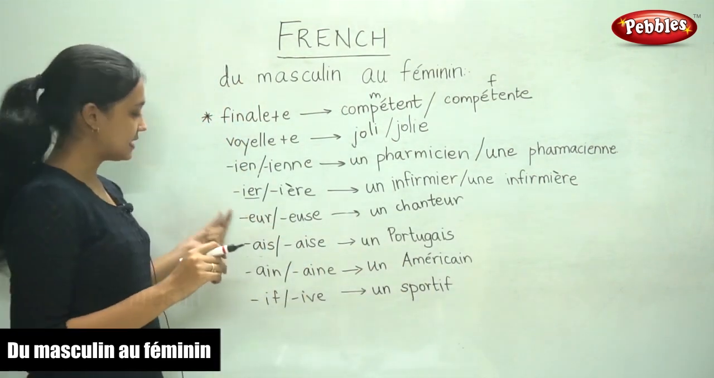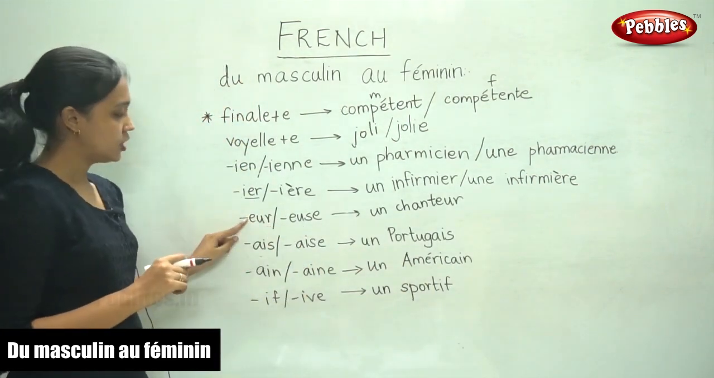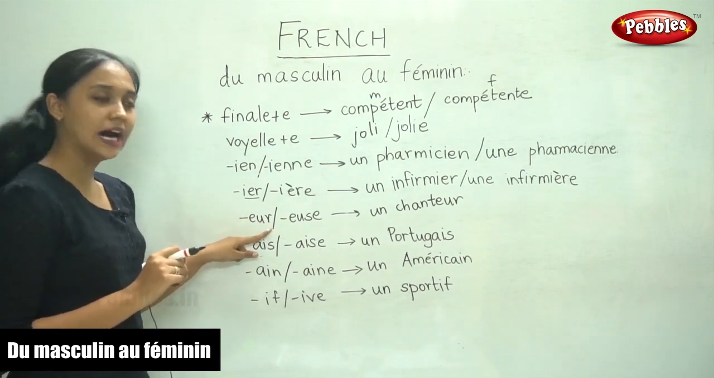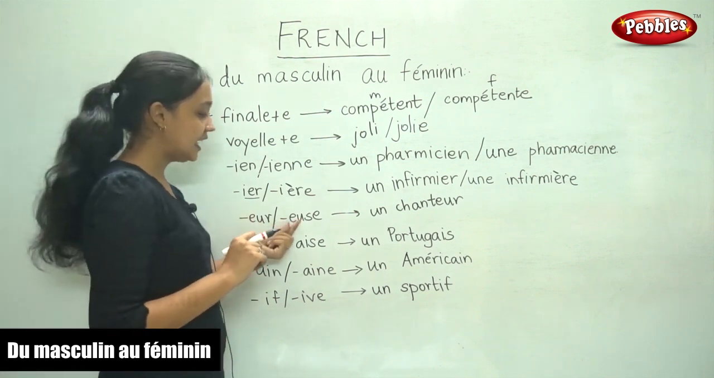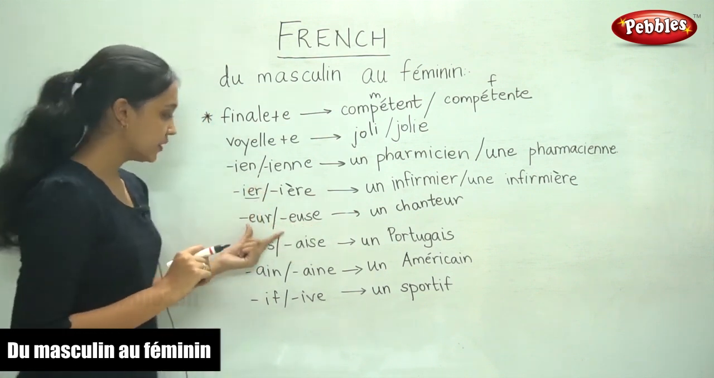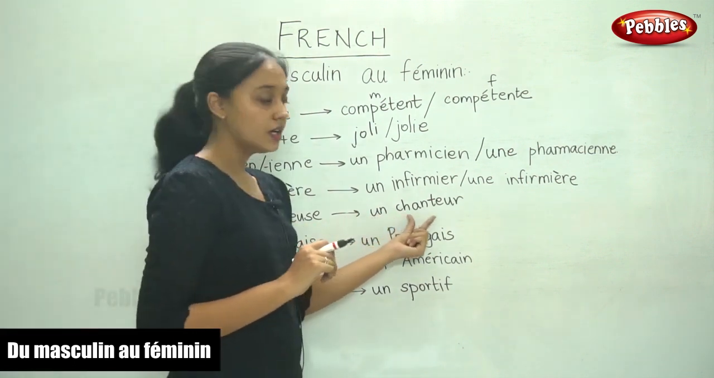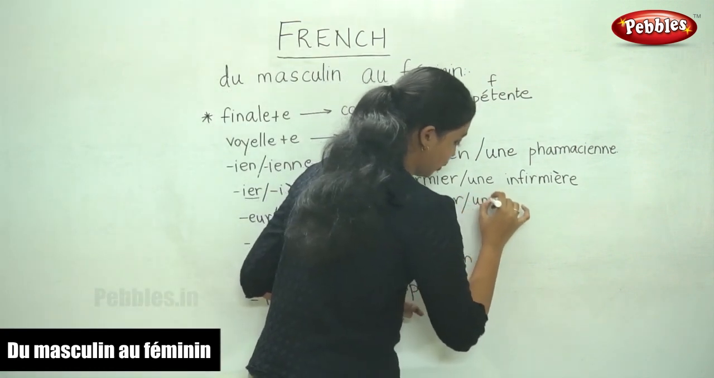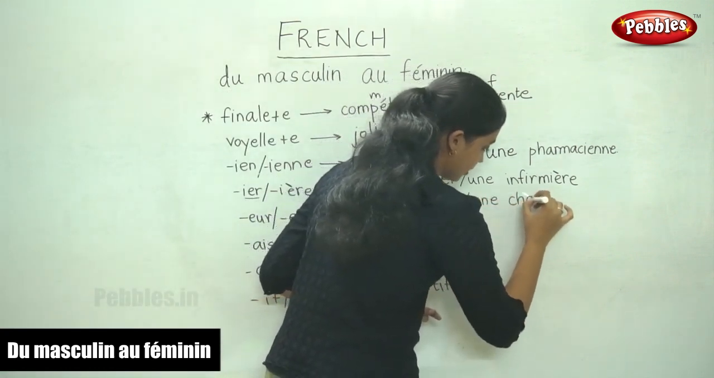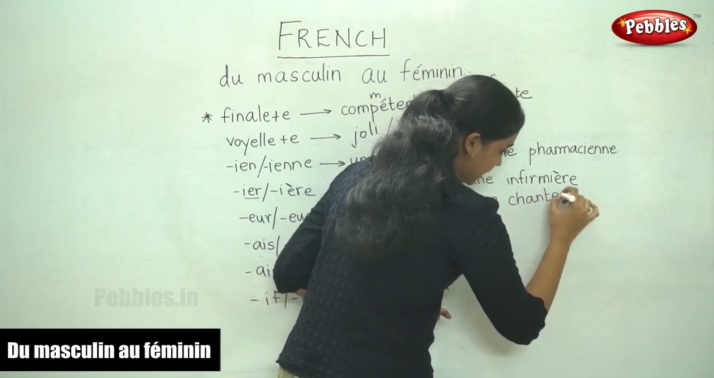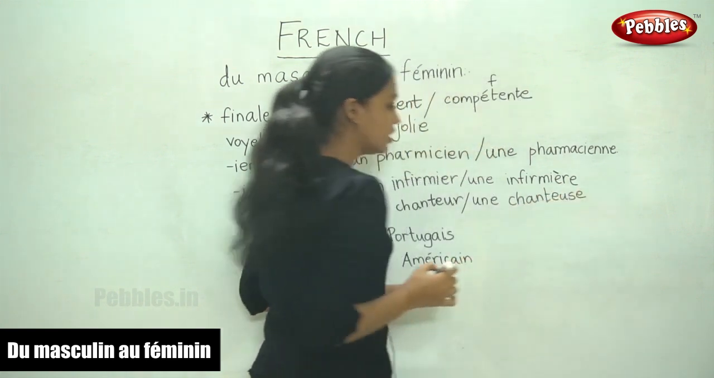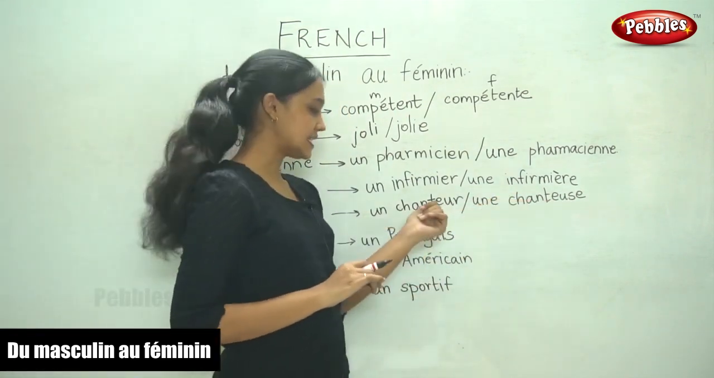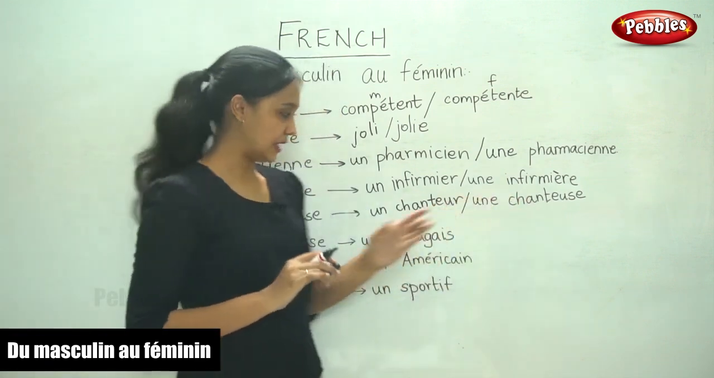The next case is EUR. So when the masculine form of the word ends with EUR, the feminine form takes EUSE as the ending. For example, the word chanteur, the feminine form is une. So EUR becomes EUSE. Une chanteuse. So a singer, this is also a singer, this is masculine, this is feminine.